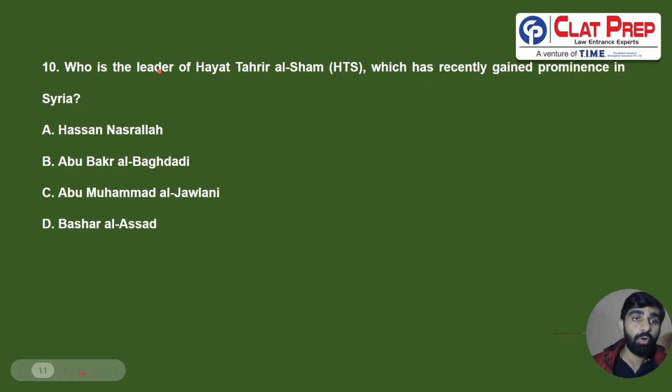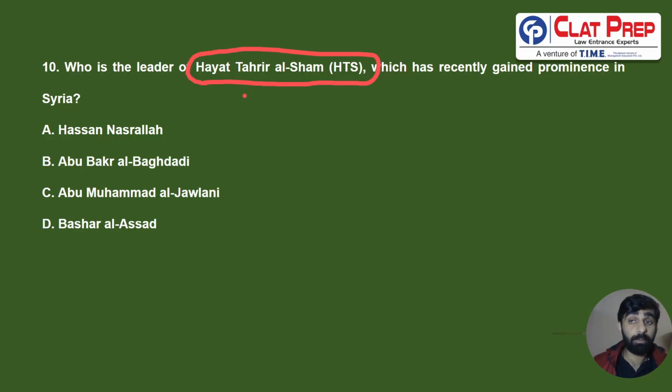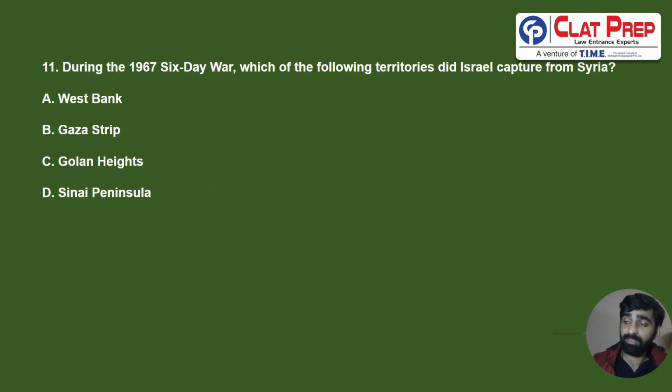Next question. Who is the leader of Hayat Tahrir al-Sham, HTS, which has recently gained prominence in Syria? So recently this rebel group has come into power in Syria, and although currently they are stating that they want a peaceful transfer of power to a legitimately elected government, the future will tell if they are going to rule this particular country or transfer it to a democratic government. But currently the leader of Hayat Tahrir al-Sham is Abu Muhammad al-Jalani. So the correct answer for 10th is going to be C. Next question.